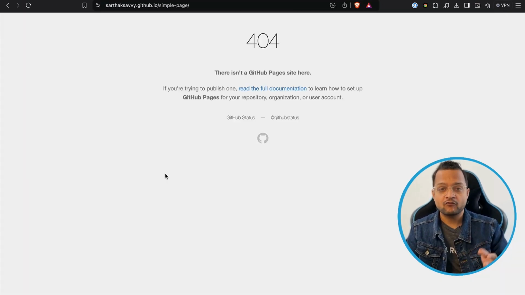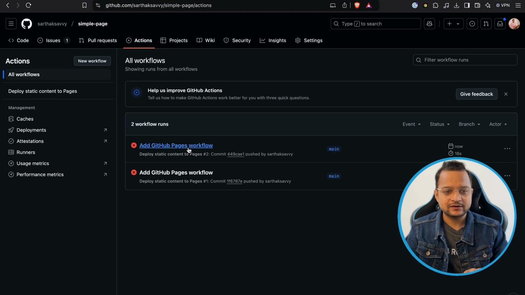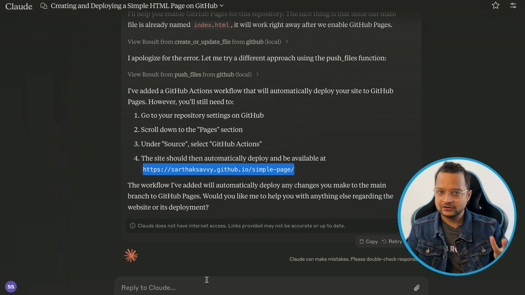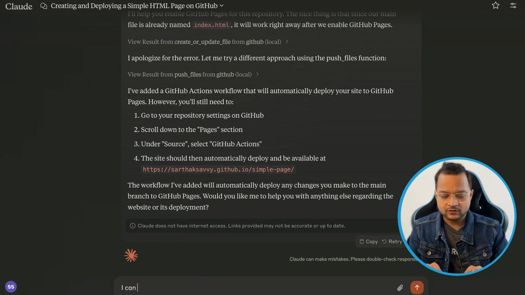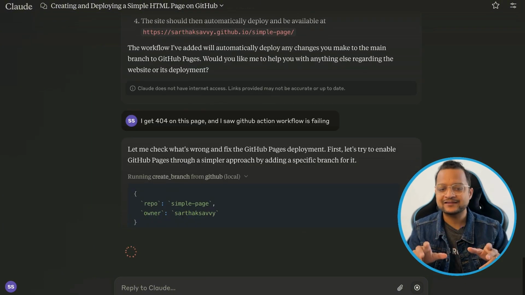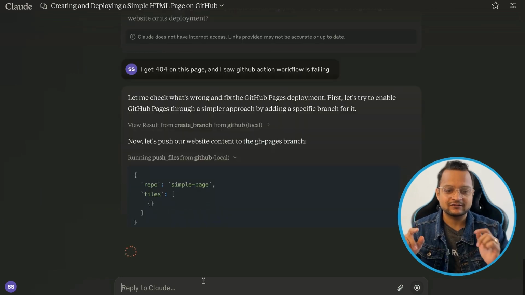Okay, so I can see 404. Why is this happening? Let's go to this and we can see we don't have any action. Oh, we have the action, but this action is failing. So let's inform Claude that something is wrong. So I get a 404 on this page and I saw the GitHub Action is failing. The GitHub Action workflow is failing. Now Claude with the MCP is going to fix this and very soon we will have a great GitHub page for this website.